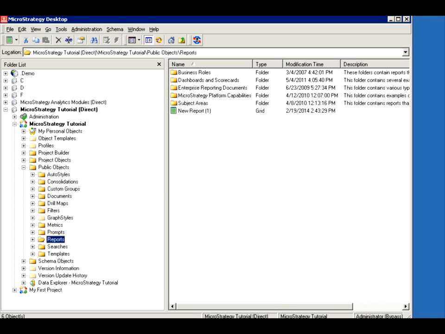So you can create R integration metrics, or you can simply import a PMML. If you're using SPSS, SAS, etc., and creating these models, you can import a PMML model into a MicroStrategy metric or a predictive metric and then use it in your reports.